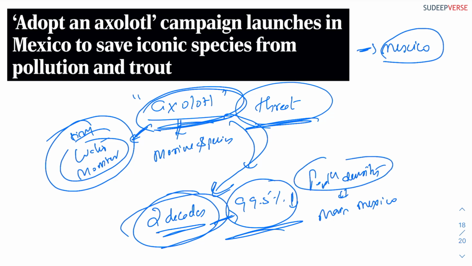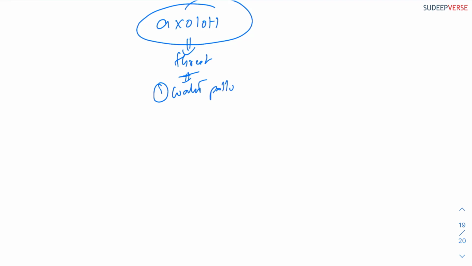In just 2 decades. Look at the action of man and the action of anthropogenic activities on ecosystem and environment. Now this species is under threat. It is obviously critically endangered, and this is because of, one, water pollution.